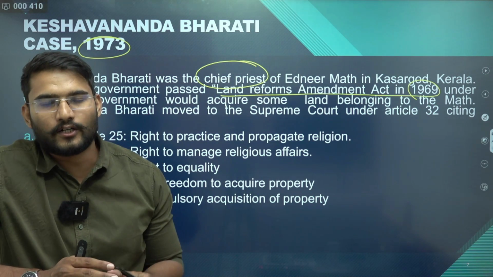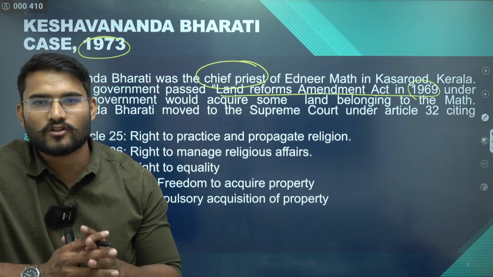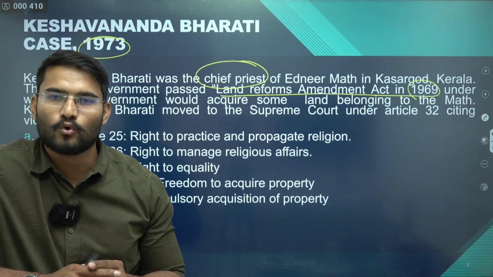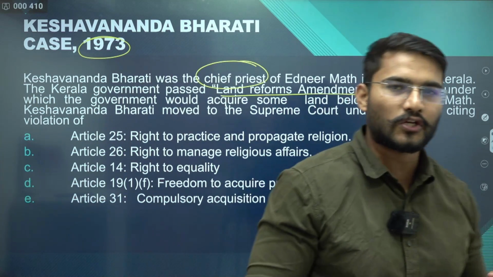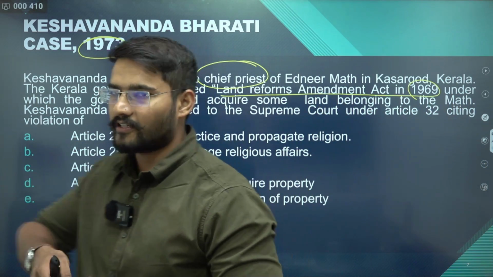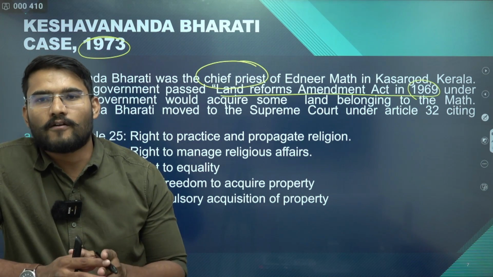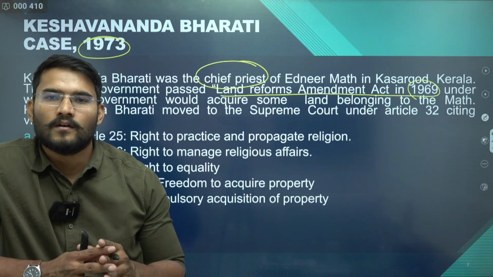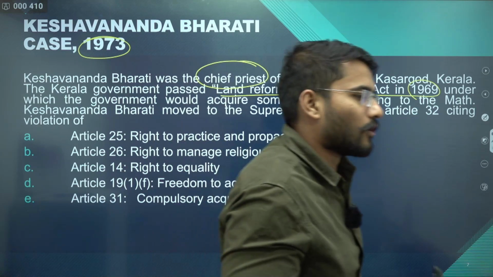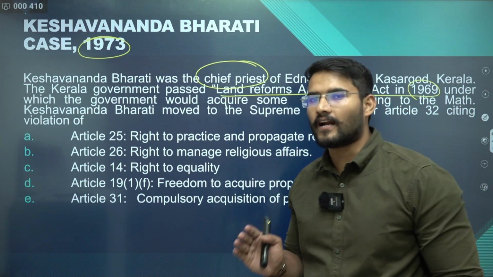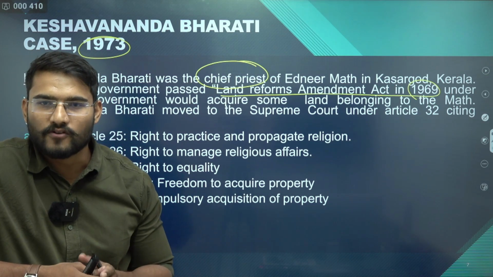We have read about Article 32. Article 32 deals with violation of fundamental rights. In case there is a violation of fundamental rights, you can directly move to Supreme Court and have a rectification of the same. If there are any violations of fundamental rights mentioned in Part 3, you can directly approach the Supreme Court under Article 32 in the form of various writs such as habeas corpus, mandamus, certiorari, quo warranto, and so on. You can also approach the High Court under Article 226, and you have to file a writ petition for the same.